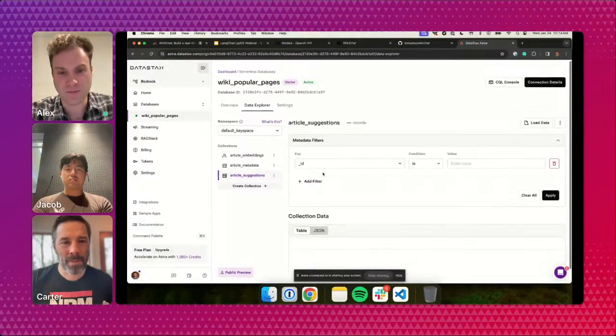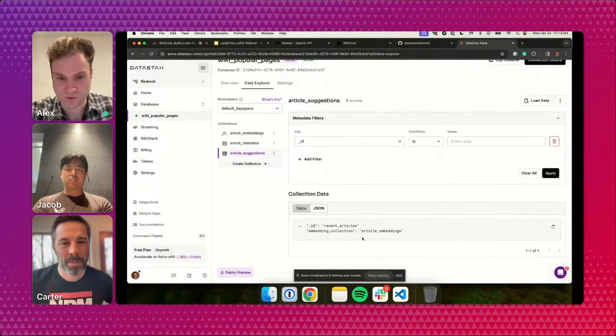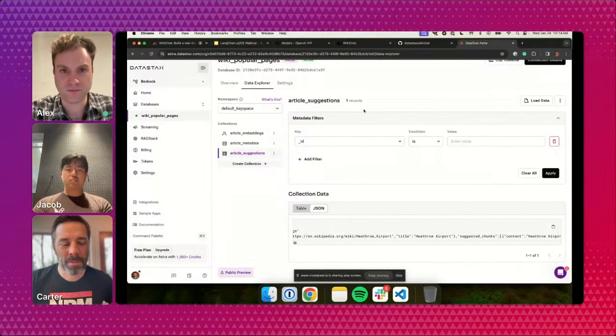So you can see that right here. As we're indexing Wikipedia, we keep track of the most recently updated articles. Just right here, URL and title, and then the chunks as well.